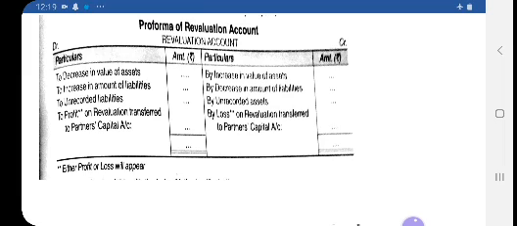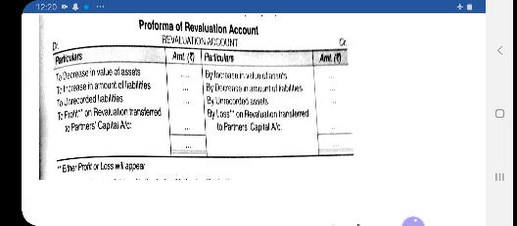And if it is a case of change in profit sharing ratio, it will be distributed in the old profit sharing ratio. Similarly, if the balancing figure comes in the credit side, this is treated as a loss, and the loss will be distributed among the partners in their old profit sharing ratio. It means either profit or loss will appear, and accordingly you distribute it. If it is a profit, it will be transferred to the credit side of partners capital account, and if it is a loss, then it will be transferred to the debit side of partners capital account.